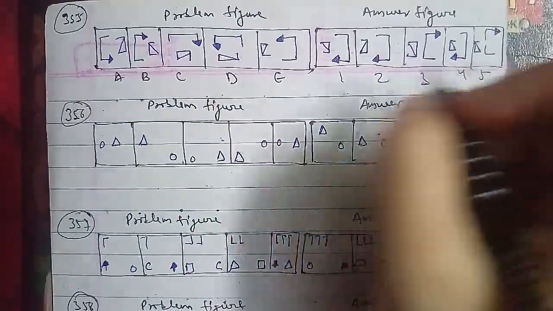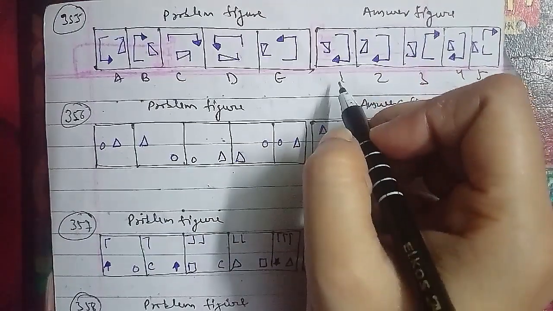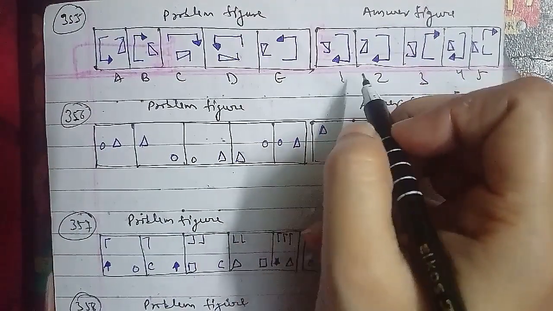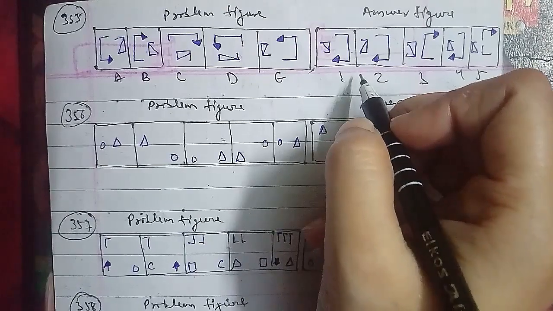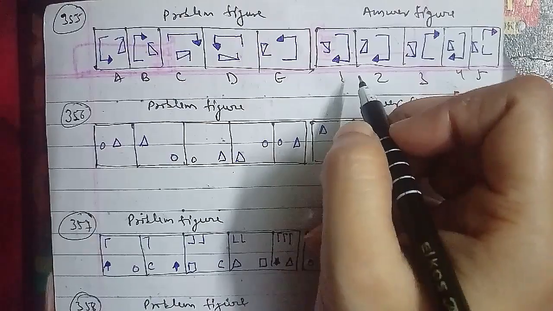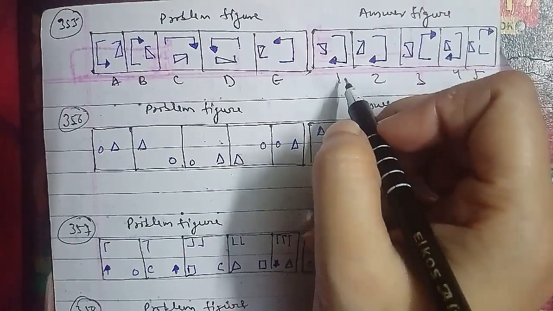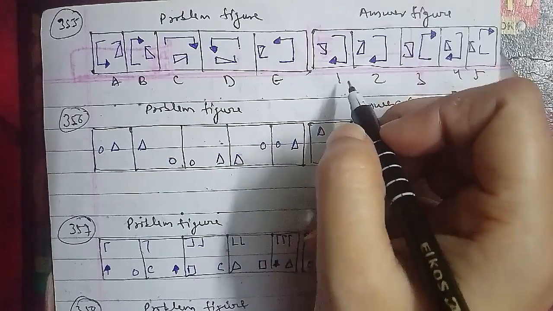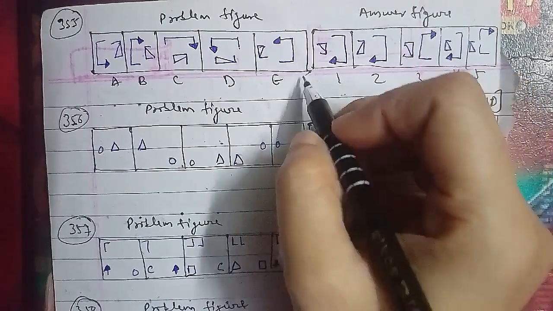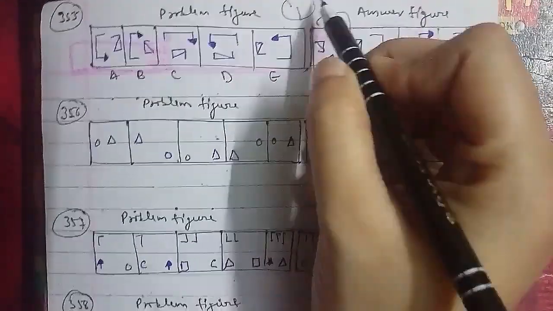In one step the larger figure gets inverted, and in the next step it rotates 90 degrees clockwise and moves to the adjacent side clockwise. The smaller figure gets laterally inverted in one step, and in the second step it rotates 90 degrees clockwise and moves to the adjacent side clockwise. So after the E figure, the first figure will be the right answer for this question.